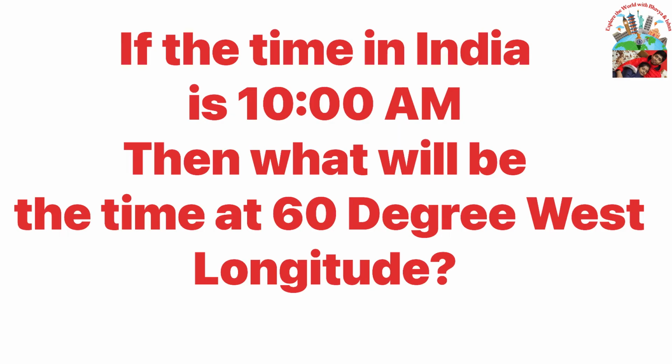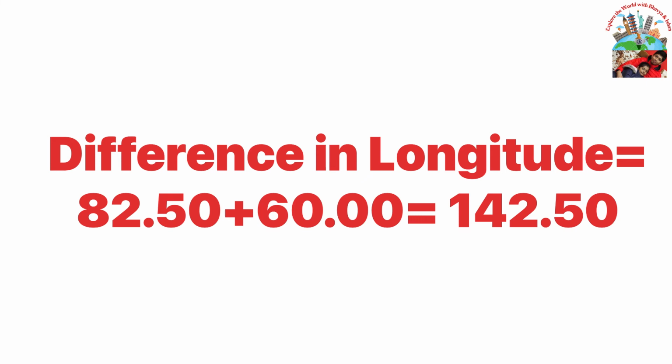Second question. If the time at India according to IST at 82.5 degree longitude is 10 am in the morning, then what will be the time at any place situated at 60 degree west longitude? Now, the difference between the longitudes of two places will be 82.5 plus 60, that is 142.5 degrees.